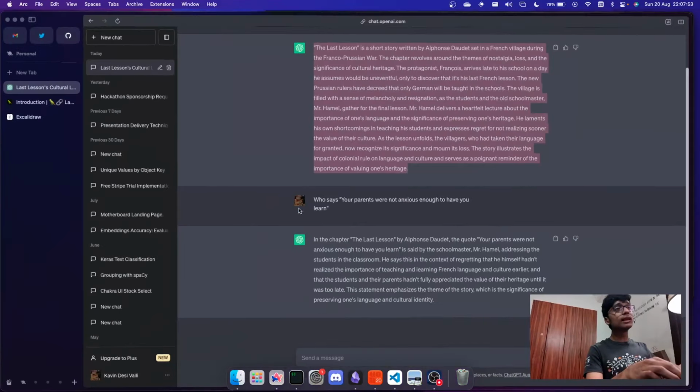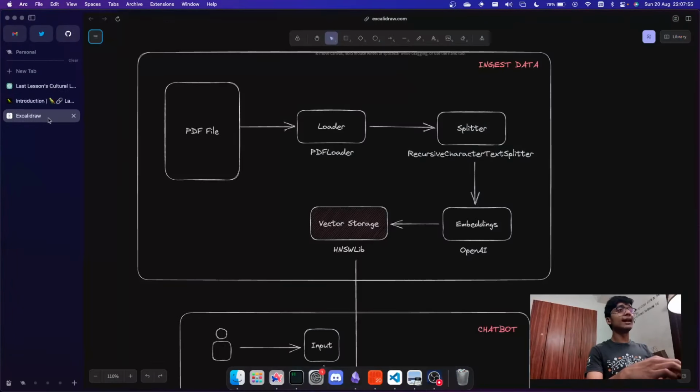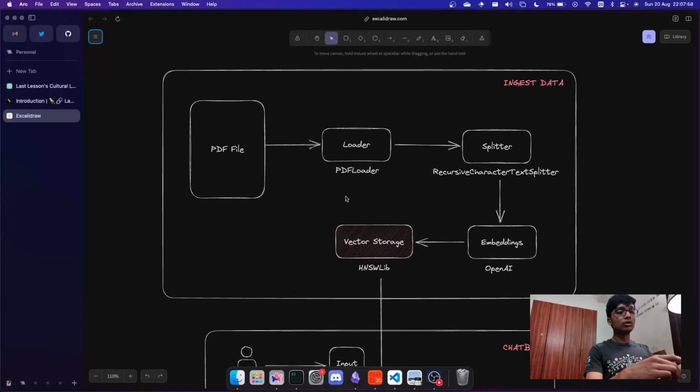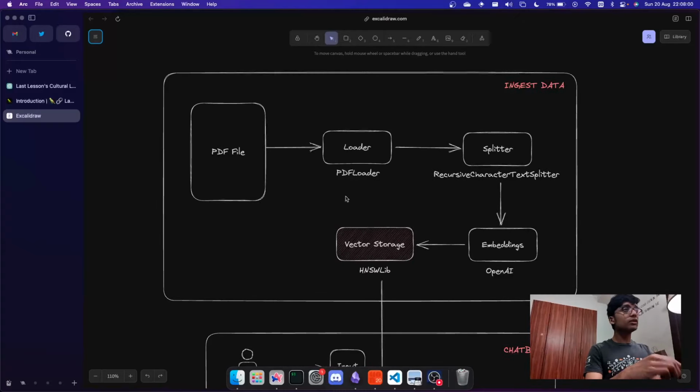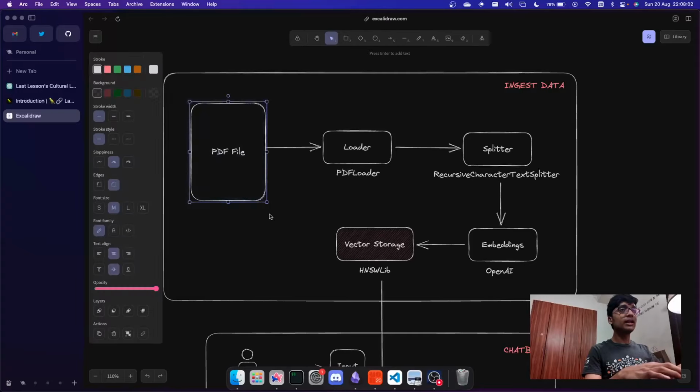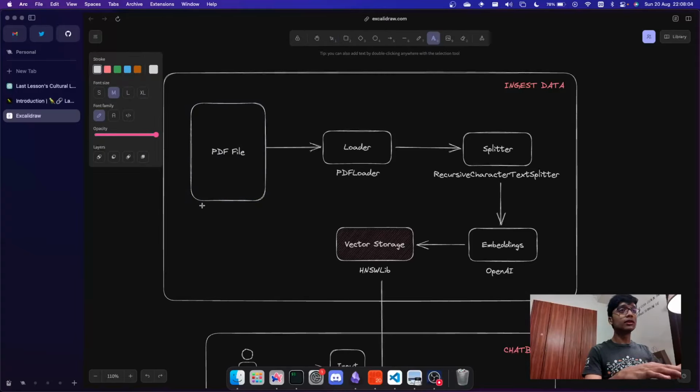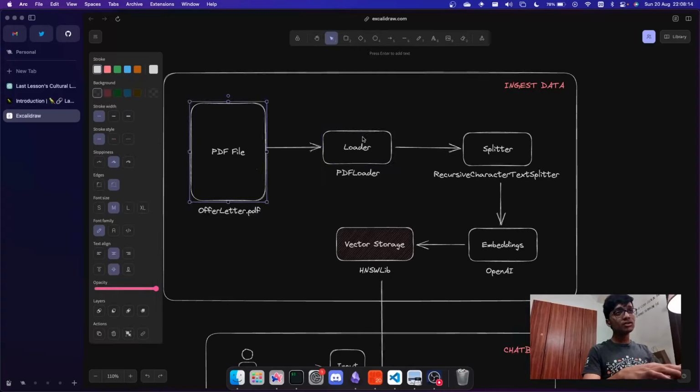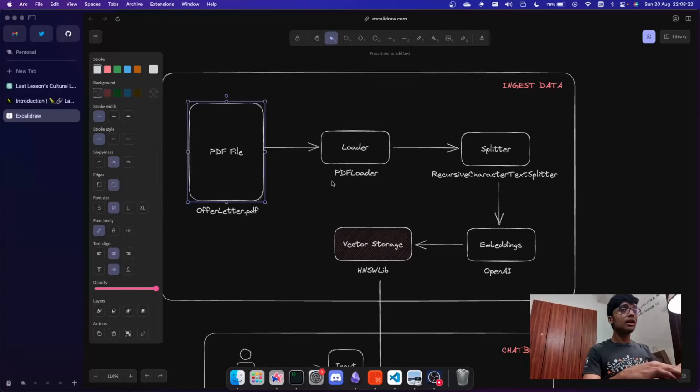To start off with, I would like to explain how LangChain works with custom data. What we're doing is taking the PDF file, in our case the offer letter.pdf, and running it through a loader. The loader basically loads the PDF inside the application in the format required by LangChain. Note that most of these things are LangChain things.